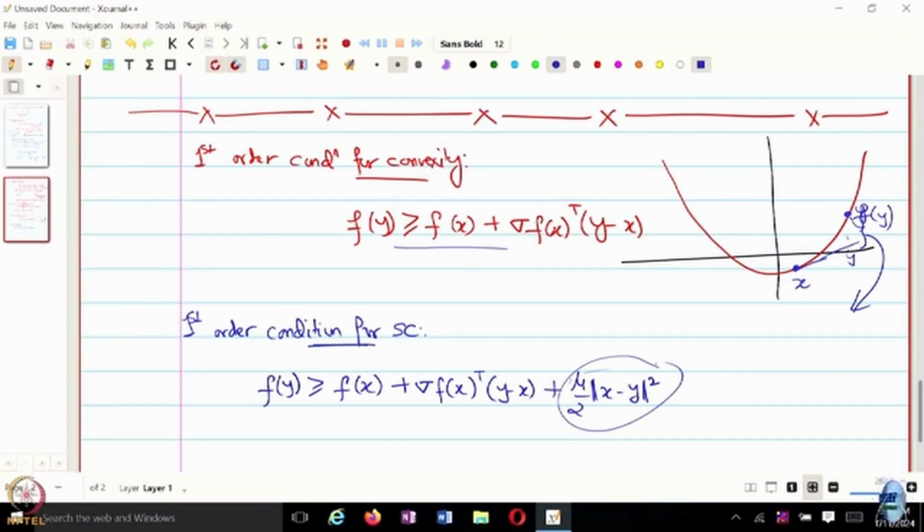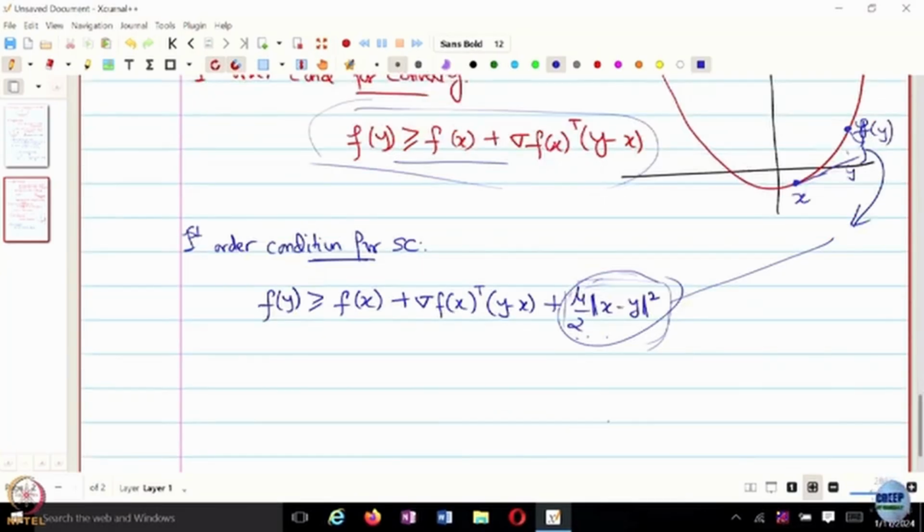Is this clear? So, this is pretty much the gap, and it says that, for instance, if this particular first order condition holds with equality, then the function is moving along the tangent line if I move in the direction of the tangent. Whereas here, the function is moving upwards, so we are getting larger and larger gradients every time, and not only does it move upwards, but it moves upwards by at least this much. This basically helps when we are closer to the optimal solution. So, we know that there is always going to be a non-vanishing gradient because of this condition.